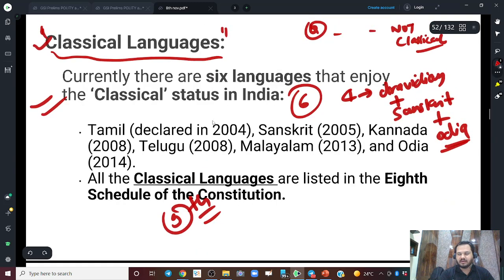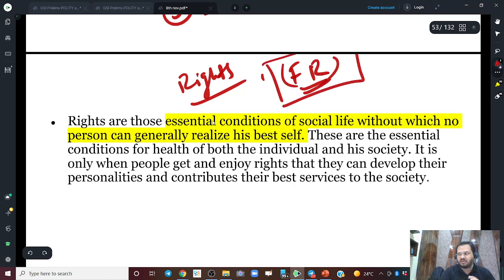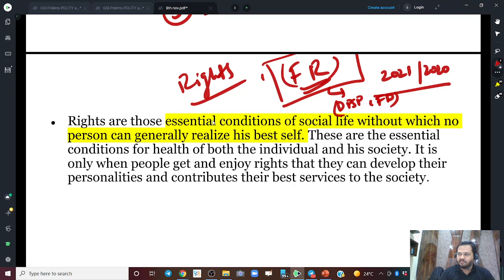So before going to the ninth schedule, I just want to give you a brief idea about rights, especially fundamental rights. This fundamental right is actually the biggest part of your polity syllabus, right? I don't know why, but in 2020 GS1 as well as 2021 GS1, UPSC has not asked a question on fundamental rights, DPSP, and I think fundamental duties also. I don't know why. This won't be repeated in 2022, I think. On 20th of February, when you have your exam, I can say that you will have some questions on fundamental rights, right?